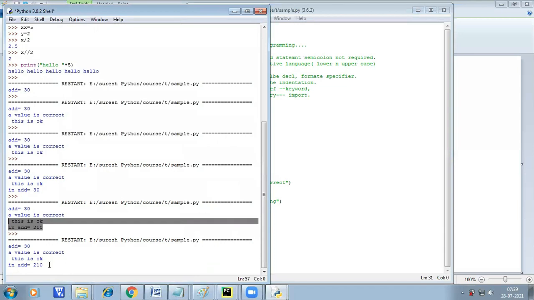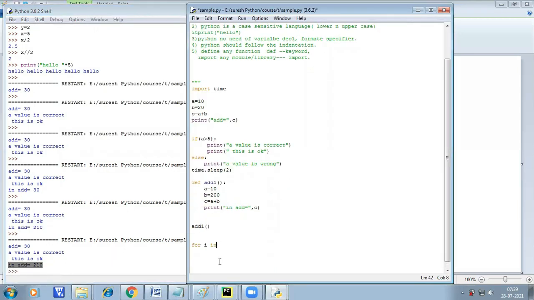So it prints the first data. After that, it will take time. It will print the data. For i in range is a function. So here I want to print 1 to 10 numbers. You already know about the range function, everything, right? Yes. I want to print this time.